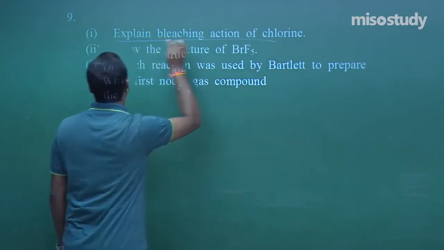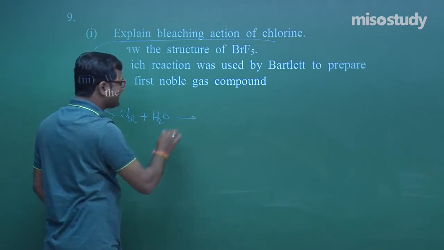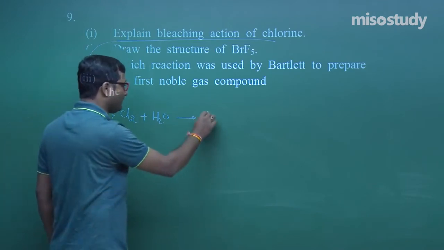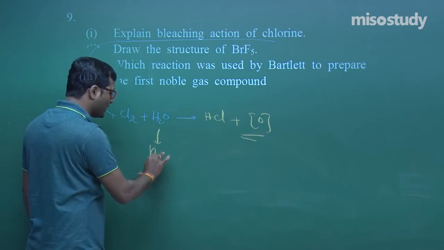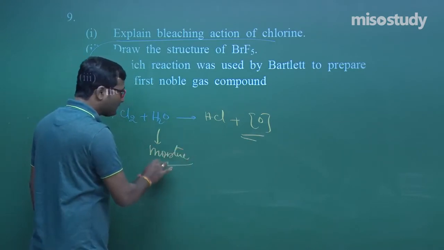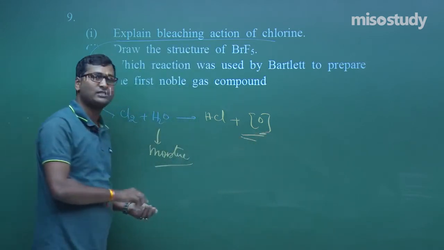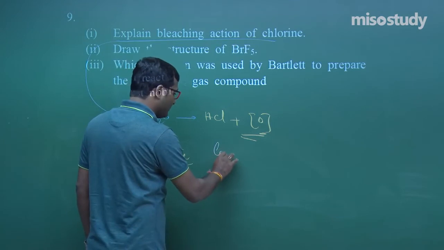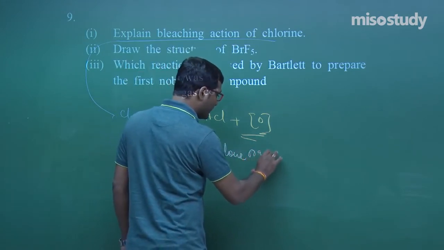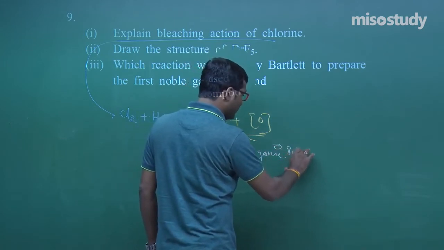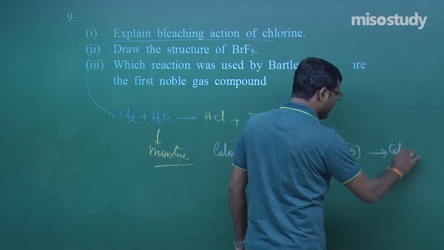It's very simple. When chlorine comes into contact with moisture, it releases nascent oxygen. This nascent oxygen shows the bleaching action, and it bleaches the colored organic substance to colorless, my friend.